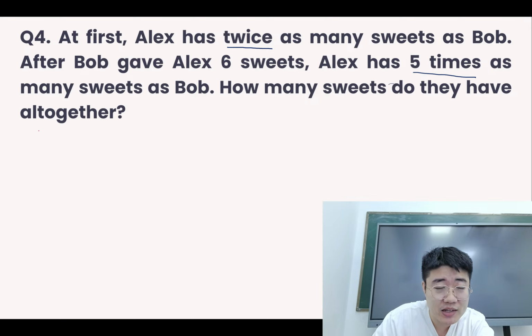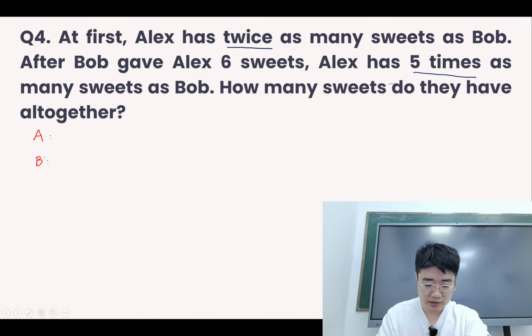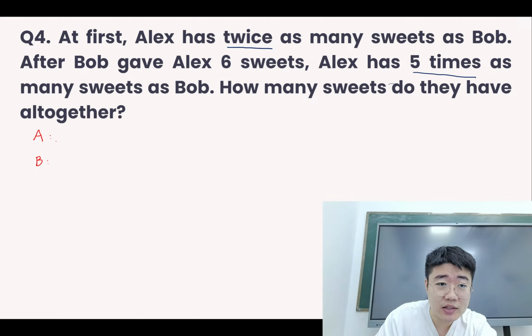So for Alex and Ben, if you're looking at the number in the end, so what we are going to get is, this is 5 times of the number. So 1, 2, 3, 4. Oh, that's not enough. Let's add 1 more. Alex, 5 times as many as Ben.